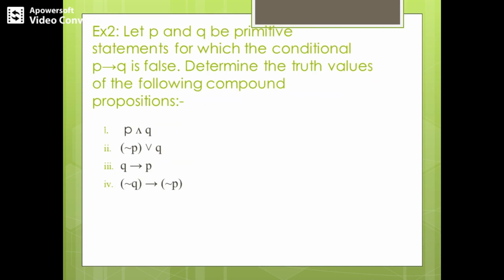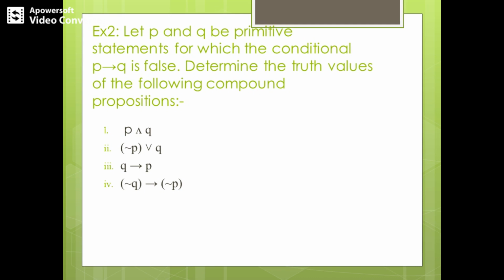So coming to this question, we have two primitive statements. We have already discussed what is compound, what is primitive propositions, right? What is simple propositions. Now here the question states the implication of P and Q is false. That is, P implies Q is false. So given this constraint, it is very clear that the truth value of P is true and the truth value of Q is false, in order to get P implies Q as false. So keep this in mind. Truth value of P is true here, and truth value of Q is false.